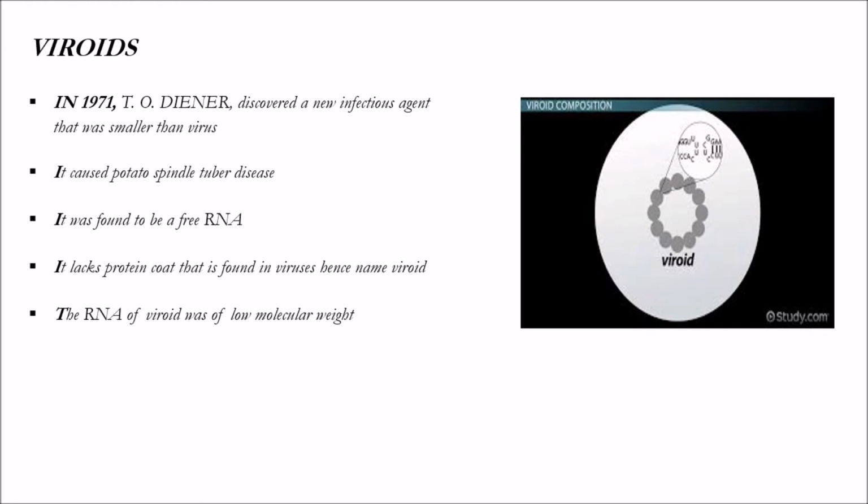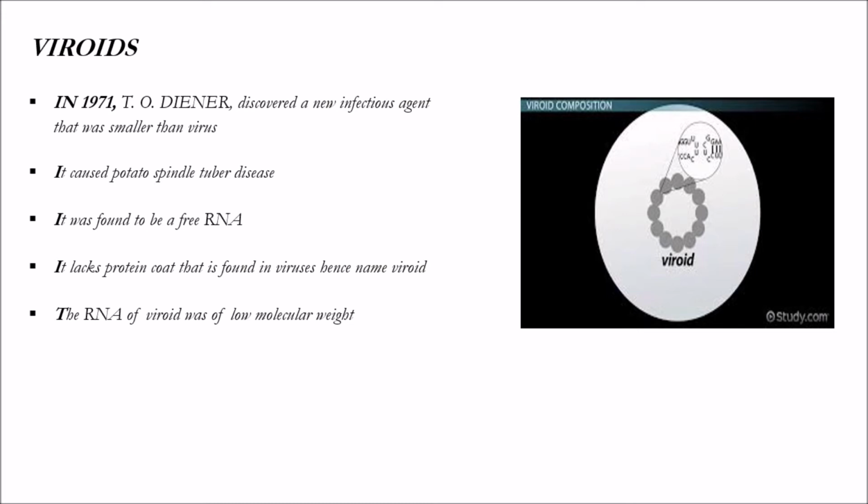Now viroids. In 1971, T.O. Diener discovered an infectious agent that was smaller than viruses, so he called it a viroid. It caused potato spindle tuber disease and was found to be free RNA. It lacks the protein coat that is found in viruses, and hence is named viroid. The RNA of the viroid was of low molecular weight.